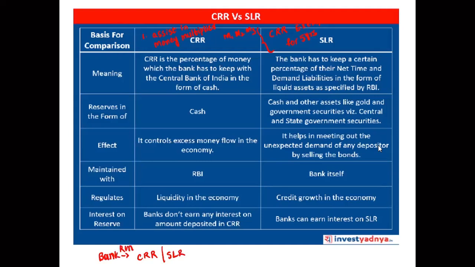Bank run. That is, whenever there is an emergency, whenever depositors want to pull out the money from their bank accounts at once, mainly due to fake news or rumors.